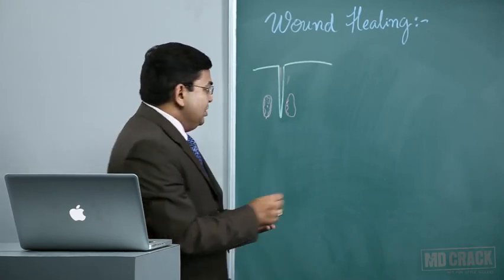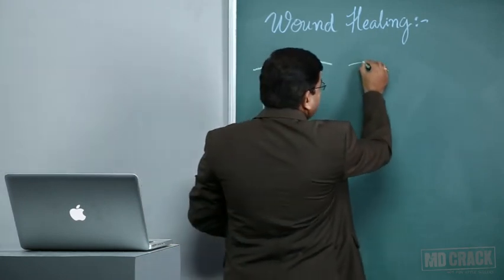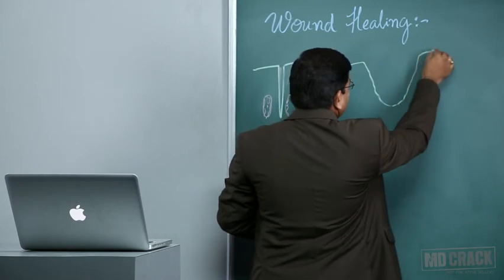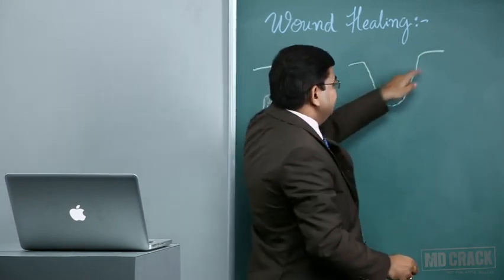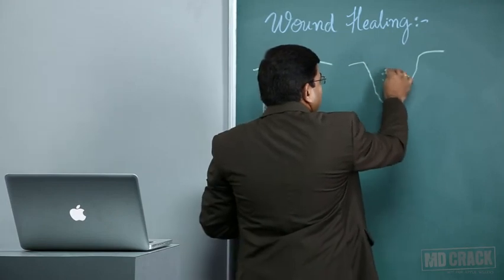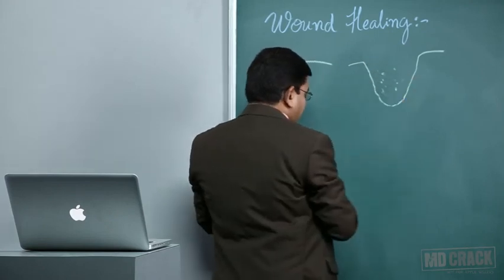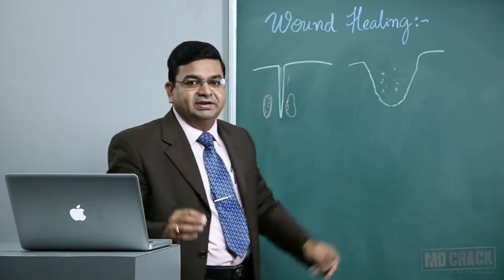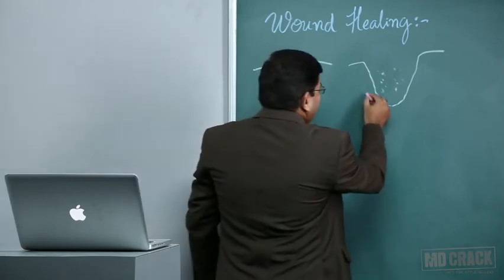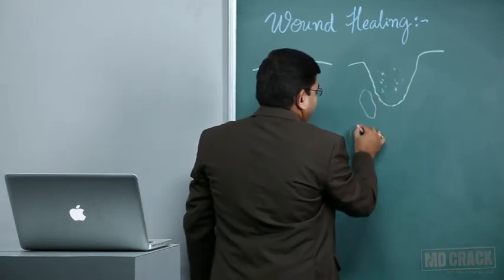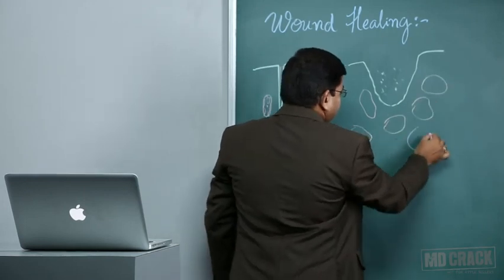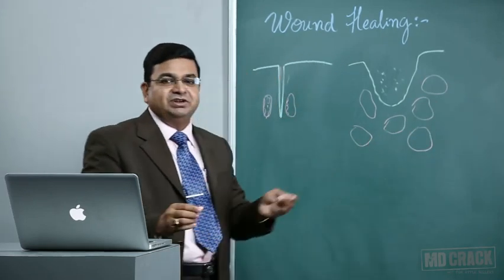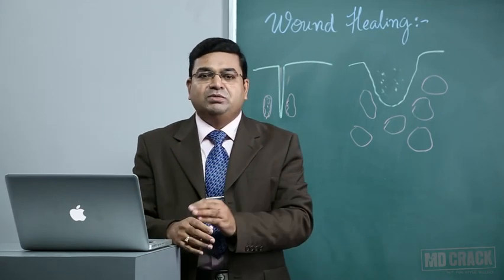Whereas what will happen with wounds due to road traffic accidents? There will be a huge gap between the two epithelial surfaces, and most of the time these wounds are contaminated. So invariably there will be a huge amount of granulation tissue formation, and angiogenesis will be in a huge amount.